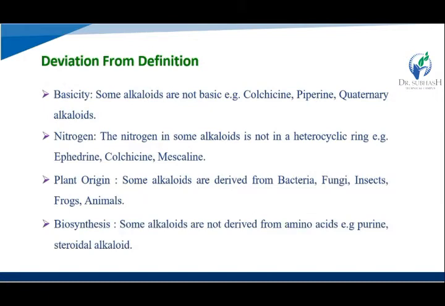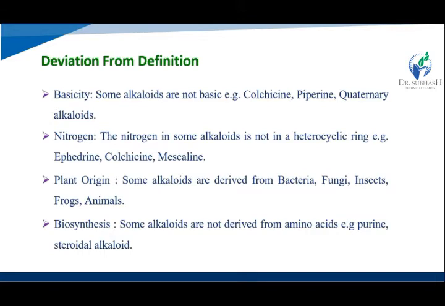Now, deviation from the definition. First, basicity: most alkaloids are basic in nature, but some alkaloids are not basic, like colchicine, piperine and quaternary alkaloids.